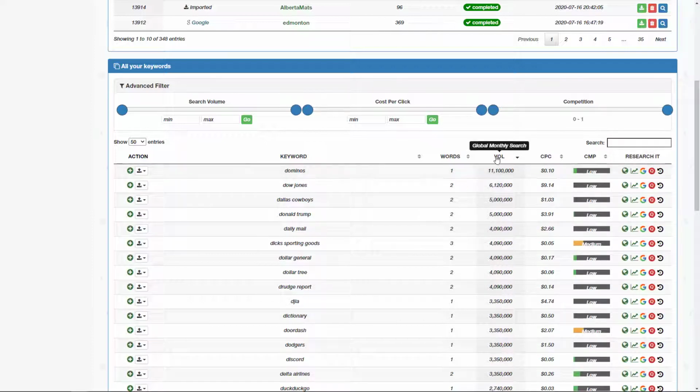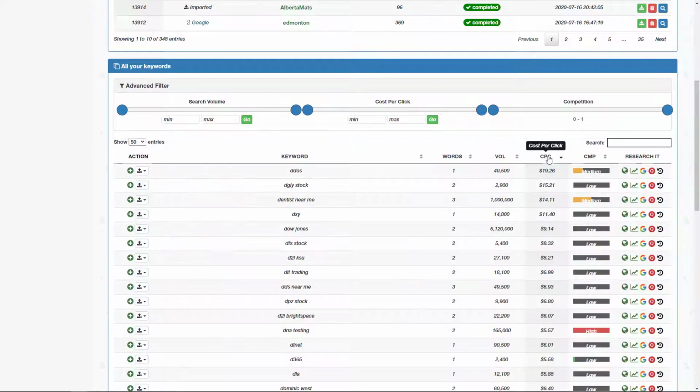So what I like to do is just either sort by volume, or you can sort by CPC. So I can see DDoS is actually one of the highest paid for clicks. It has the highest CPC. So that becomes a market that maybe you'd want to get into, and you would know, okay, maybe I want to sell DDoS hosting or DDoS prevention if you knew about the market.